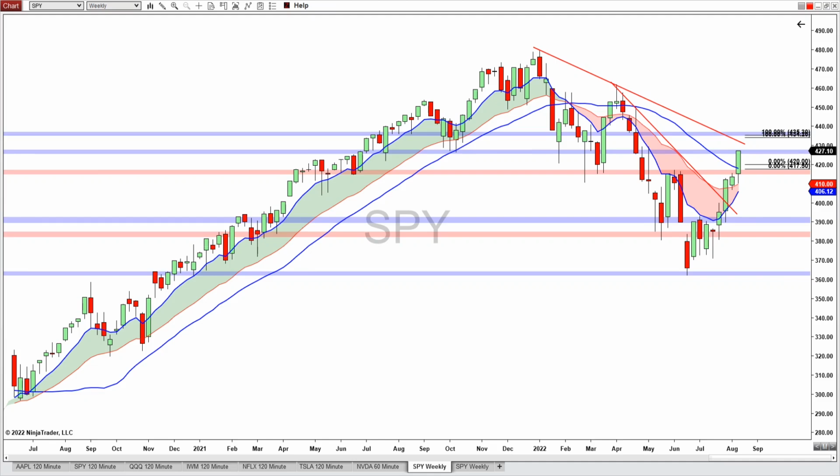This coming week, we'll get some market-moving economic reports. On Tuesday, the housing starts report and the industrial production. Then on Wednesday, we'll get the retail sales before the market open, then the latest FOMC minutes from the last meeting at 2 p.m. Eastern Time or 11 a.m. Pacific Time. And these could generate extra volatility in the market. And finally, on Thursday, the weekly jobless claims report and the existing home sales.